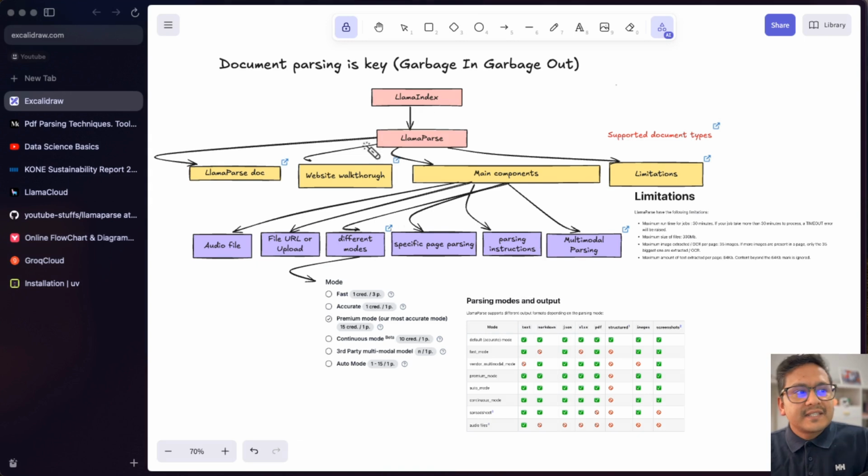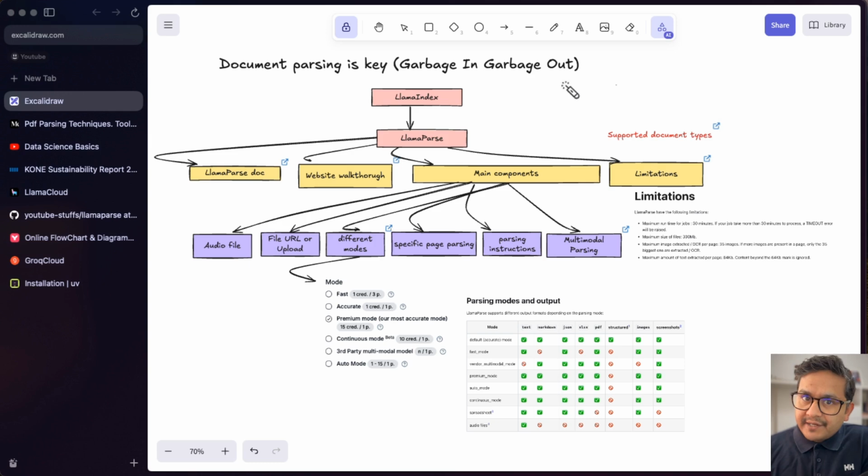Here you can see, let's start from the first one, the LlamaParse documentation, right? Or maybe before that, why document parsing is important. Now we are talking about AI and different use cases of AI, and document parsing is the key. As I have mentioned here, you can see garbage in, garbage out, because this was the concept before also when we were talking about machine learning, right? What is the key thing for any machine learning tool?